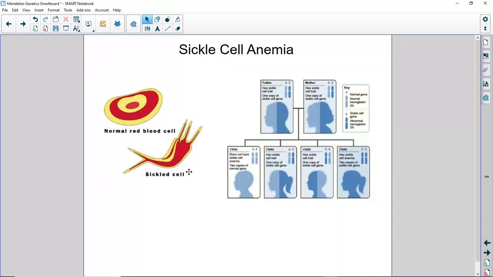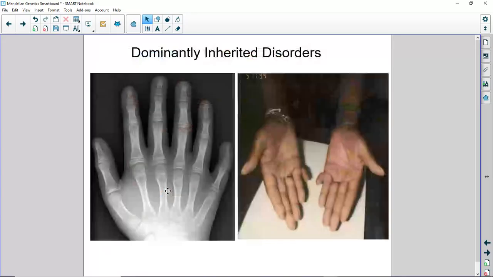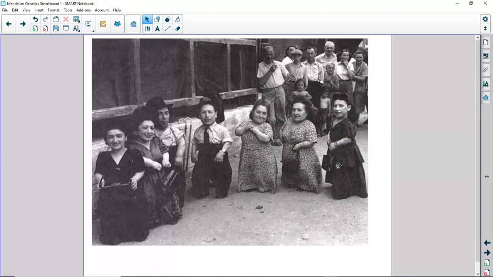All right, so let's get into sickle cell anemia. You know that from the circulatory system. That is when a red blood cell is an irregular shape and often gets stuck in the tiniest blood vessels, causing a great amount of pain and blood clots. There are varying degrees of the genetics of sickle cell anemia too, but don't worry about that until you are in IB, not now. Let's skip over these things here. Look at that, a dominant hand disorder, an extra digit there. It's cool. Some aspects of dwarfism are a human recessive disorder.